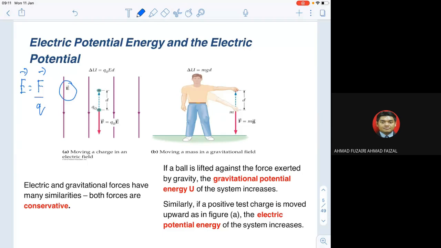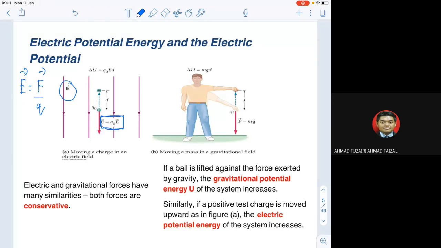For the positive charge, the force follows the electric field, and we can see that the force is going down here because of the positive charge. So that is it.